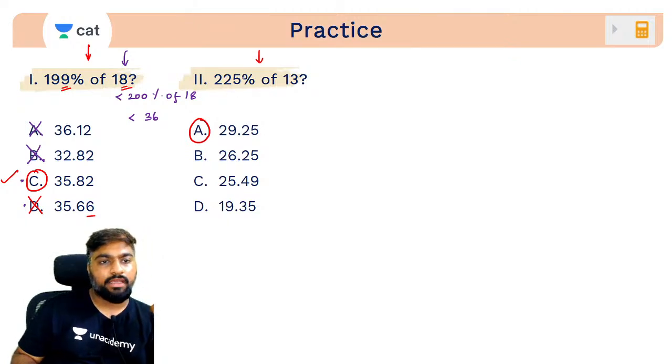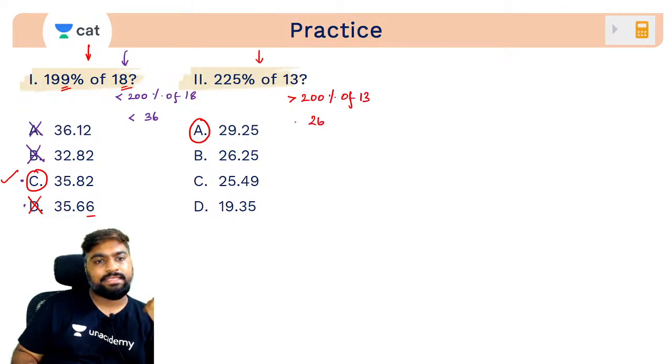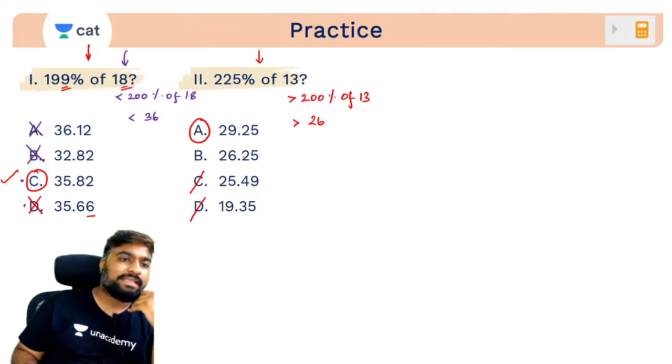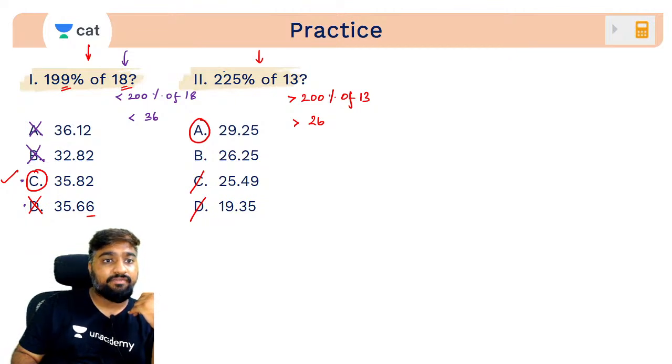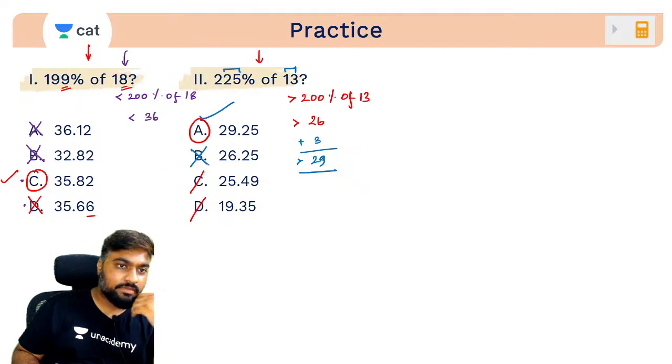This value will definitely be greater than 200 percentage of 13, which is how much? 26. The value will be bigger than 26. That means these two you can let go. Between 26.25 and 29.25, what do you know? We are looking for 25 percentage of 13. 25 percentage is basically 1/4 of any given value. 1/4 of 13 will be very close to 3. So you're going to add 3 to it, which is greater than 29. This is our answer. This will be out.